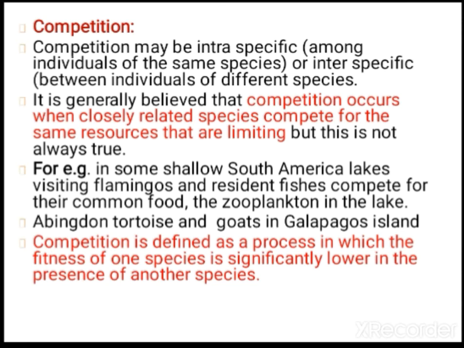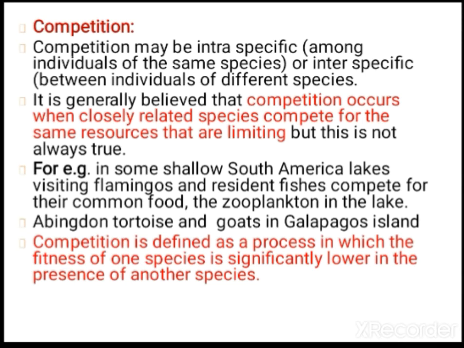When two closely related species need similar resources, they will compete with each other. When the resources are limiting, there will be competition for them. They may like the same type of food, the same type of shelter. When they compete for that, the fit organism will be selected by nature.